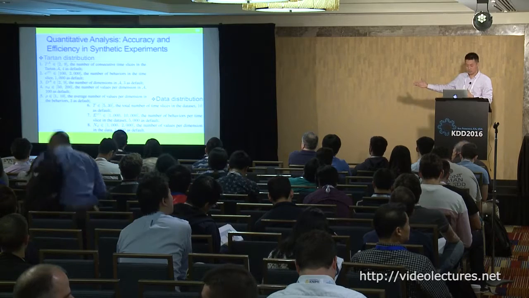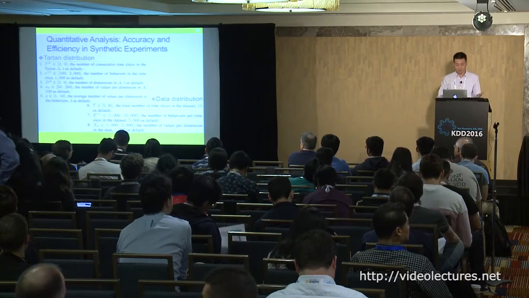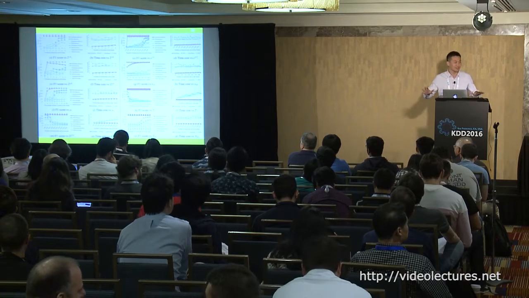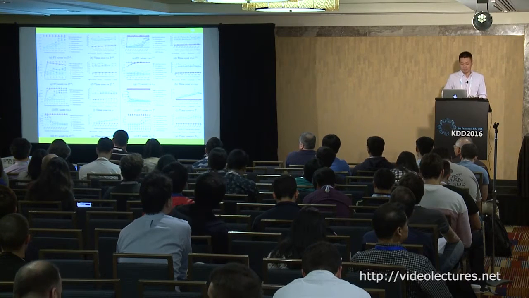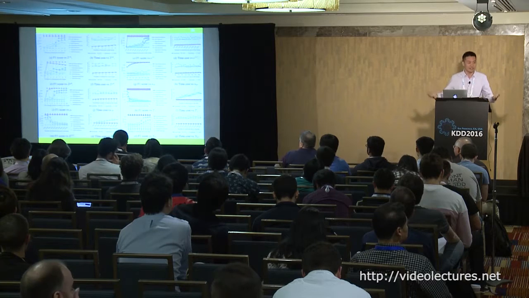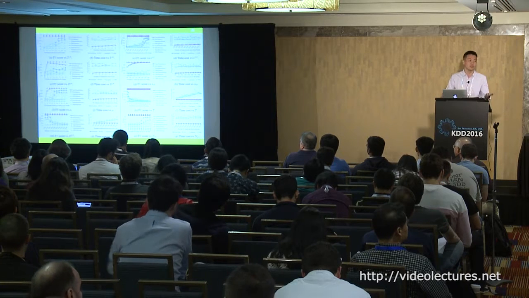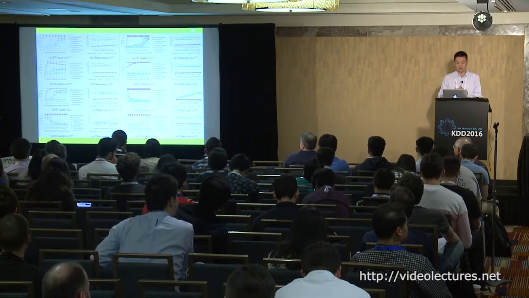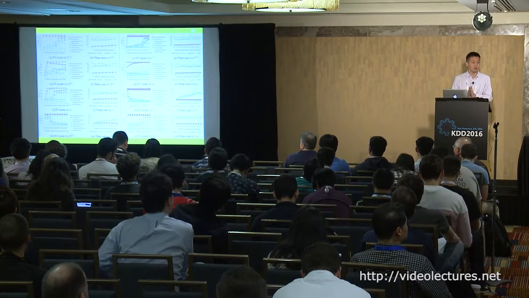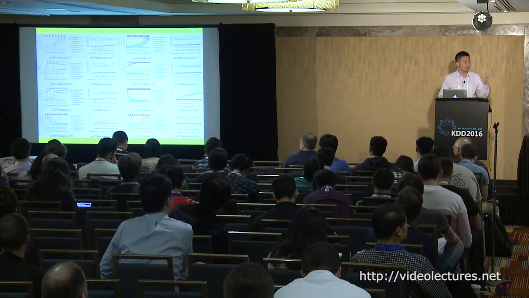Okay, and I'm sorry, there are many figures testing the efficiency and the effectiveness. If you take the paper, it's better. But we just demonstrate that our method is linear to the data set, so it's very efficient, and the performance is quite good. We can catch the injected tartans.